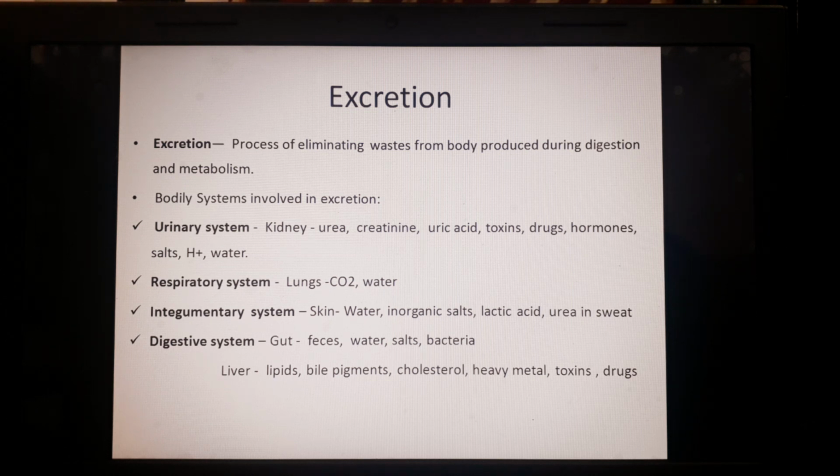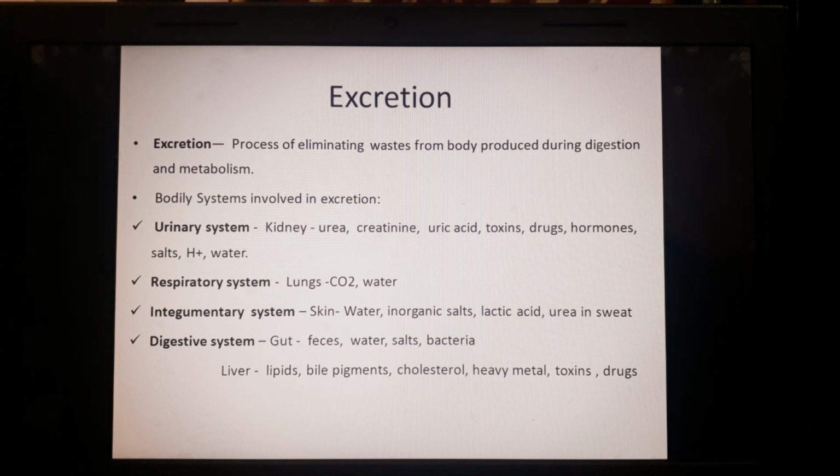The various nitrogenous harmful waste products are formed and they are then excreted in the form of urea, creatinine, uric acid, various toxins, drugs, hormone, salt, water, or some hydrogen ion. They are all being excreted as all are water soluble, so they are excreted in the form of urine through the urinary system. Other organs which have excretory function are the respiratory system,